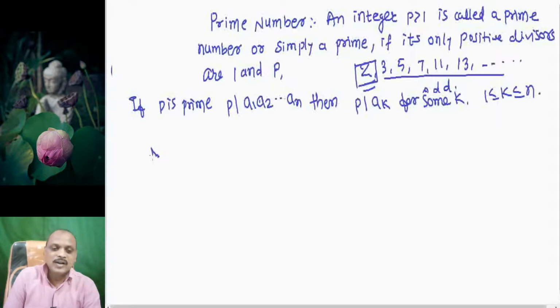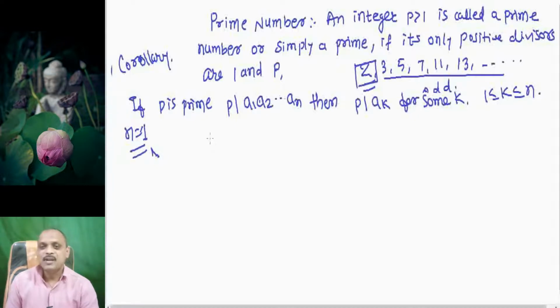This is a corollary of this theorem. The proof is very simple. Again we use mathematical induction. If n is equal to 1, that means p is a divisor of a1, then there is nothing to prove. It is obvious.